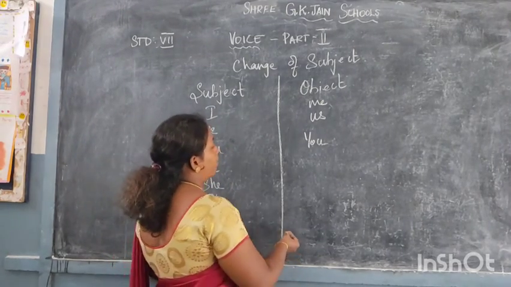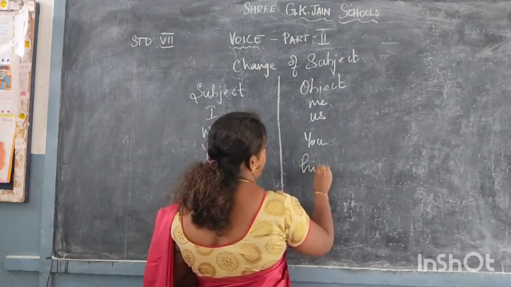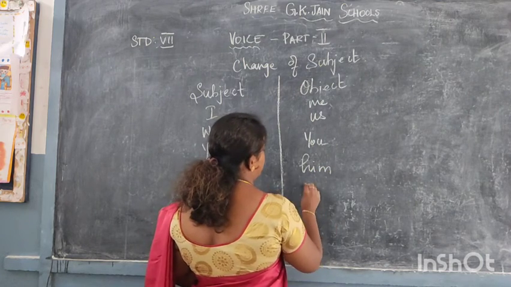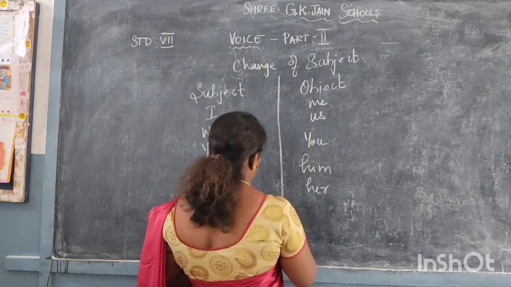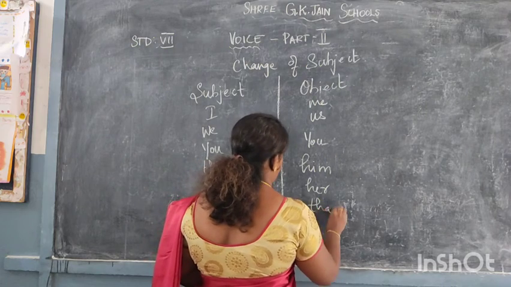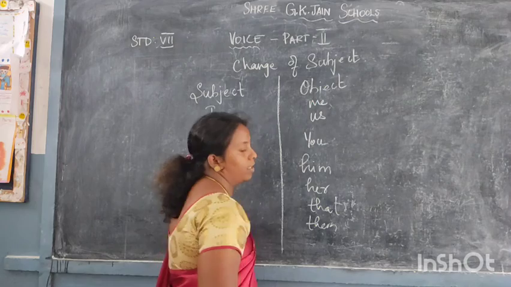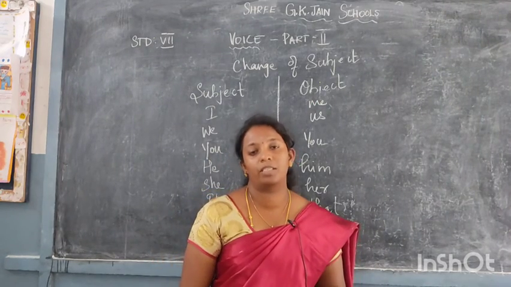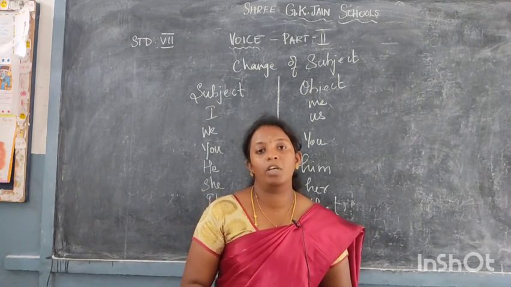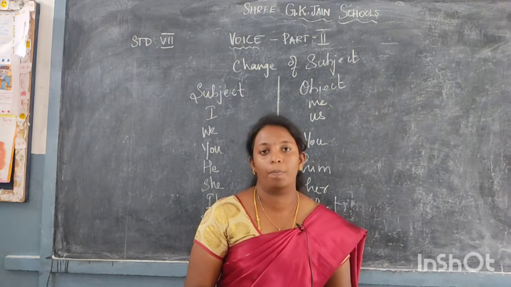Next, he will change into him. She will change into her. It will change into it. And they will change into them. So these are the subject changes which you are supposed to keep in mind when you are changing sentences into active voice or passive voice.